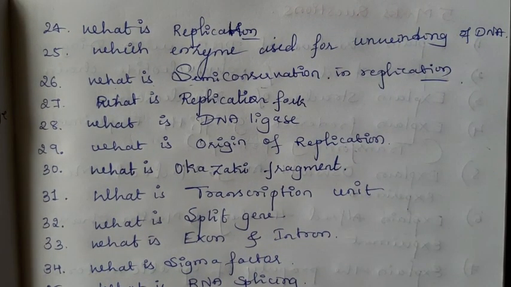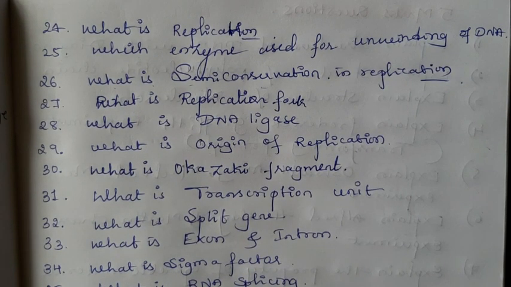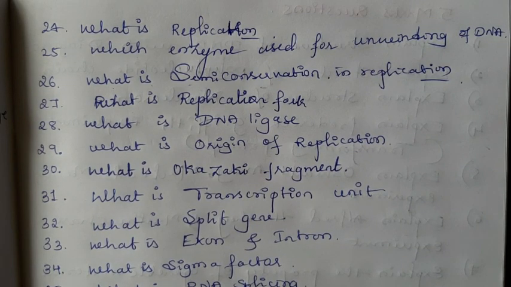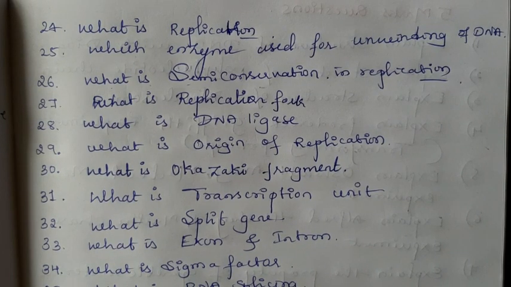Okay, then what is the replication fork? Just listen to the answer, students, you can get a clear idea about writing the answers. What is the replication fork? During DNA replication, the double stranded DNA is uncoiled to form single stranded DNA. The point where this double stranded DNA is uncoiled is considered the replication fork. It is usually a Y-shaped structure. It is due to the enzyme helicase.